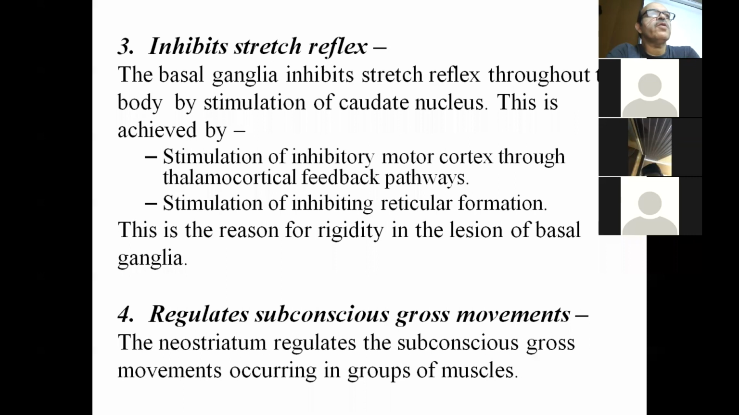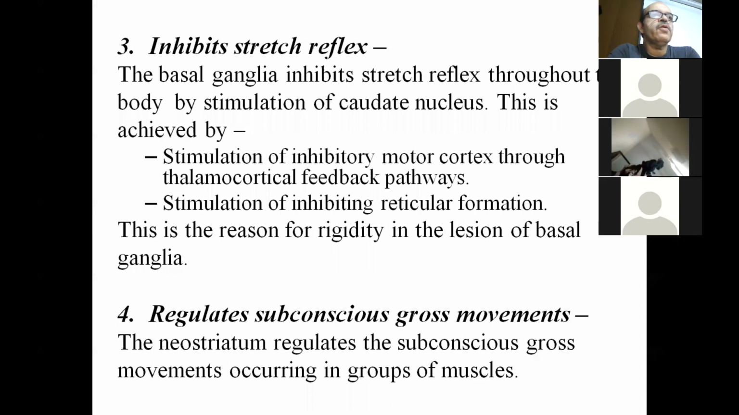Now, stimulation of inhibitory reticular formation. So, the basal ganglia inhibit stretch reflex through stimulation of the inhibitory motor cortex, through thalamocortical feedback, and stimulation of the inhibiting reticular formation.